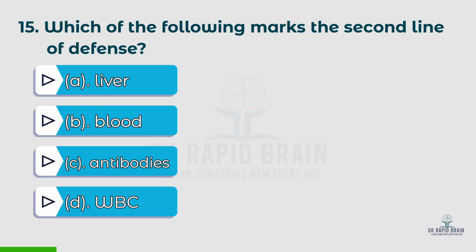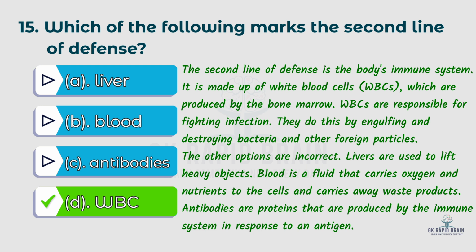15th question. Which of the following marks the second line of defense? Options: A. Liver, B. Blood, C. Antibodies, D. White blood cells, WBC. The right answer is D. White blood cells, WBC. The second line of defense is the body's immune system.